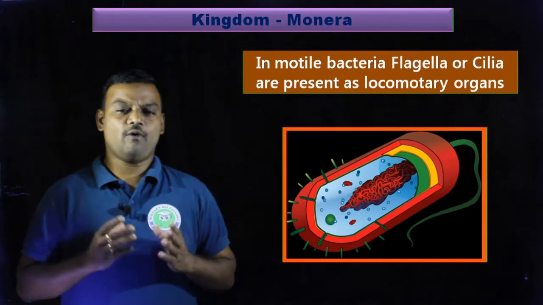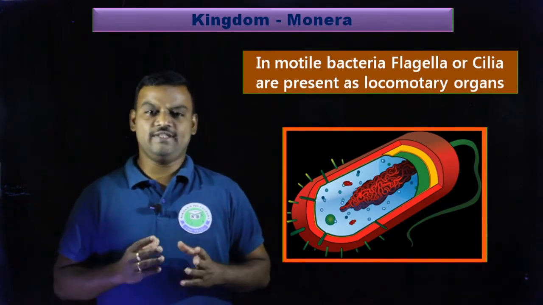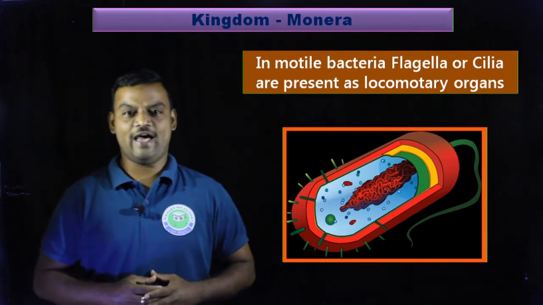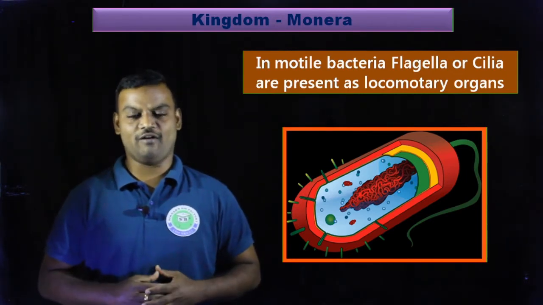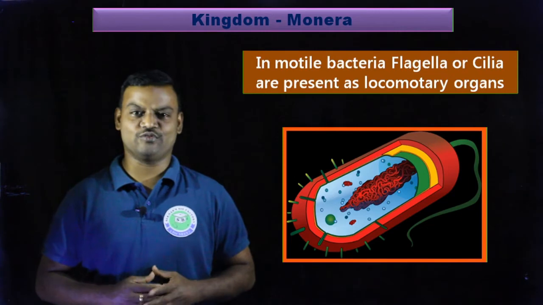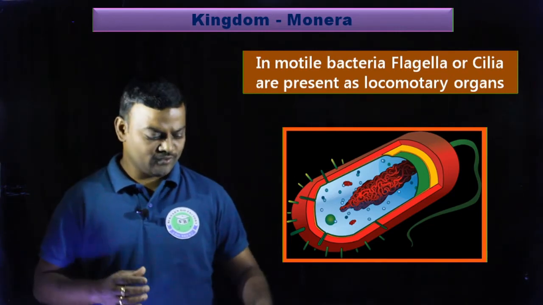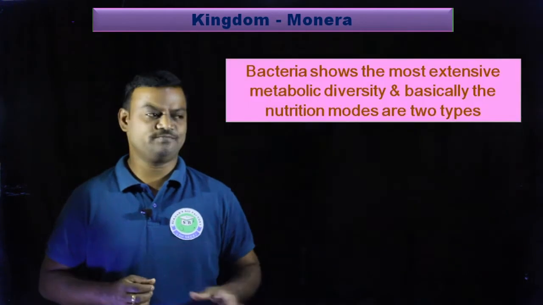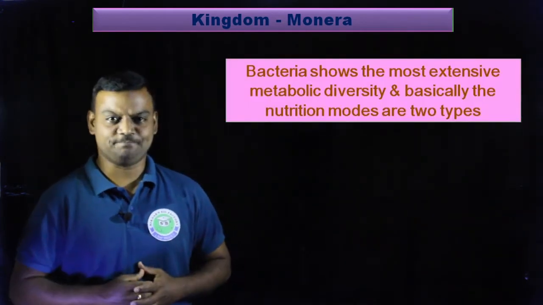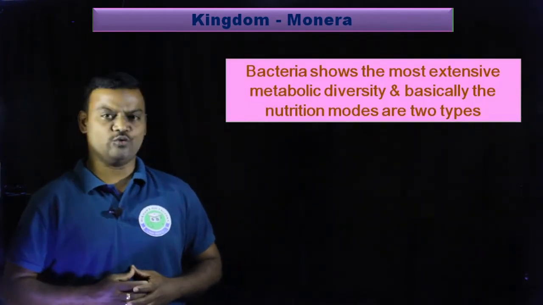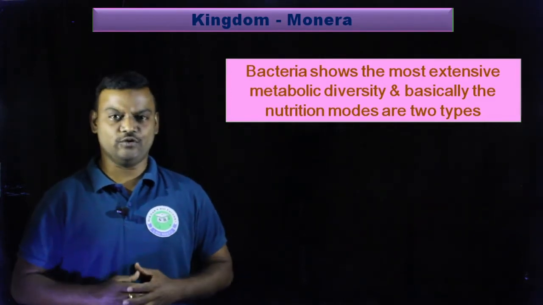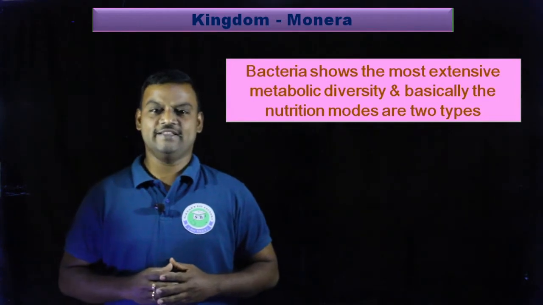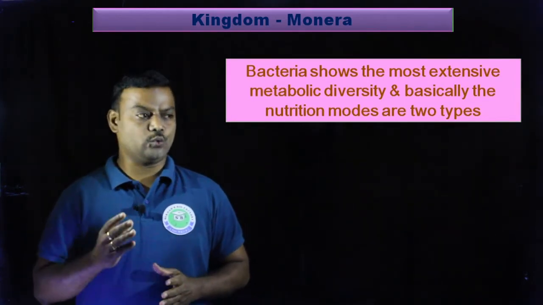And some of the bacteria are motile. These motile bacteria have either cilia or flagella as a locomotory organ, and these bacteria can show locomotion. So these are some of the important characters of bacterial cell structure. So when you take bacteria, bacteria show the most extensive metabolic diversity, and basically their nutrition methods are two types.